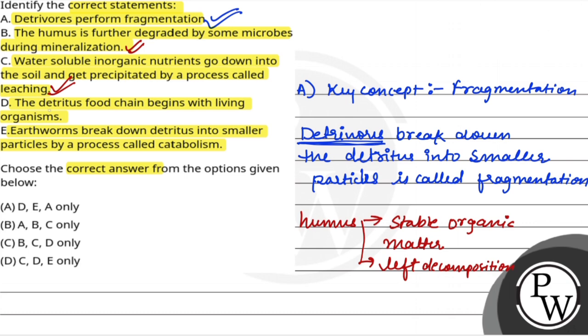Now the D, that is detritus food chain begins with living organism. No, it is incorrect statement. Why? Because detritus food chain begins with dead organic matter. Right? Now the last statement, that is earthworms break down detritus into smaller particles by the process called catabolism. No, this process is known as fragmentation. So statement E is also incorrect.